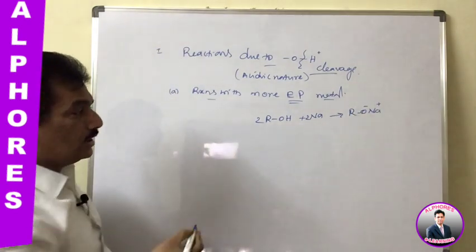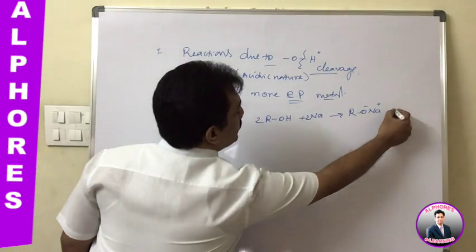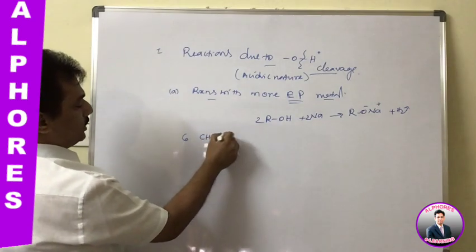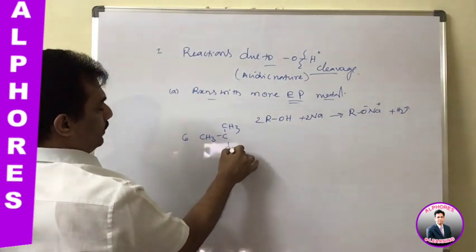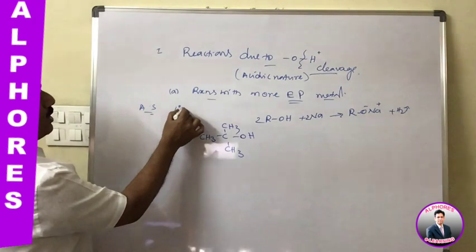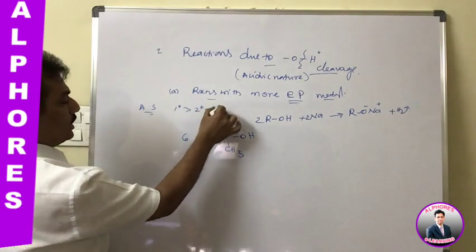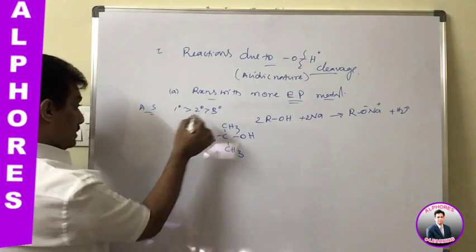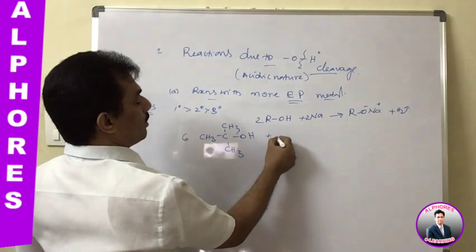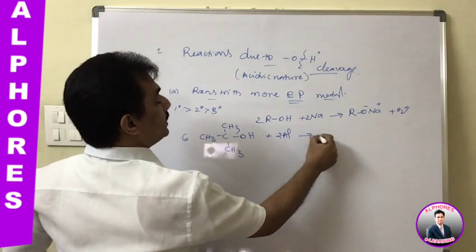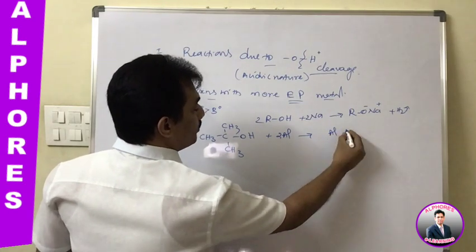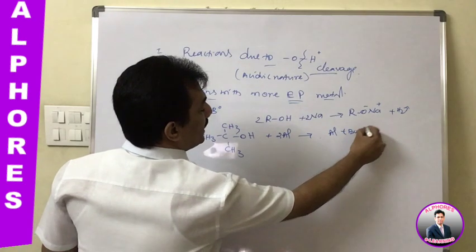It is nothing but a conjugate base of alcohol, and H2, hydrogen, is released. In a similar manner, in case it is tertiary butyl alcohol, even tertiary alcohols, as we know, the acidic strength order is primary alcohols more than secondary alcohols more than tertiary alcohols. That is, tertiary alcohols are the weakest acids among the alcohol groups. Is it not? Even then, this tertiary alcohol when it reacts with aluminum forms tertiary butoxide. Just remember, it is represented as t-BuO minus.